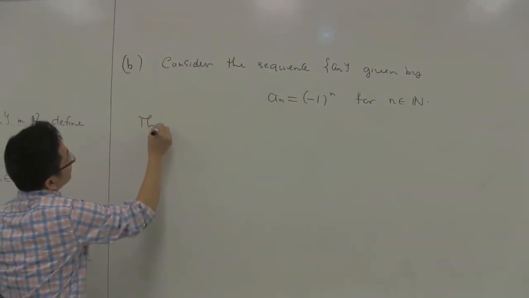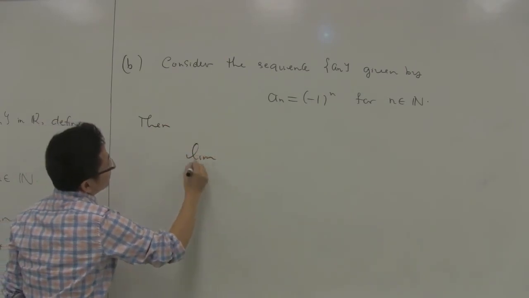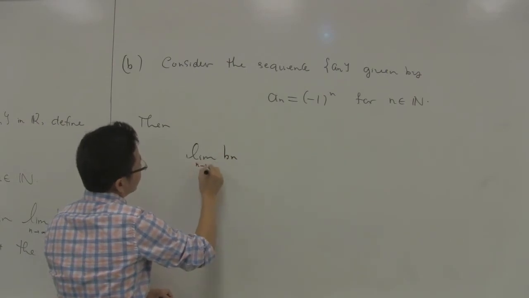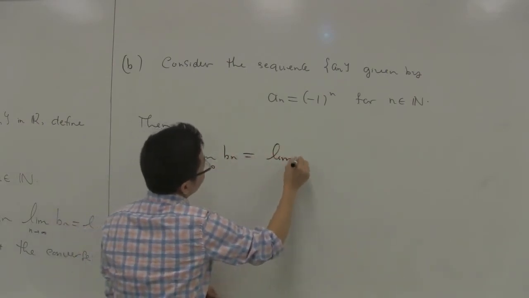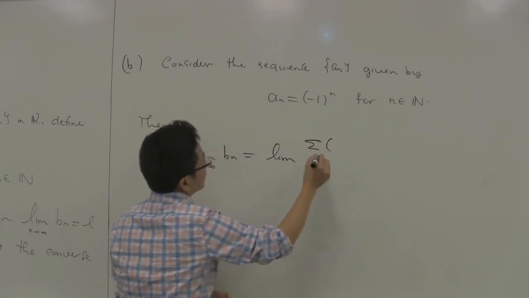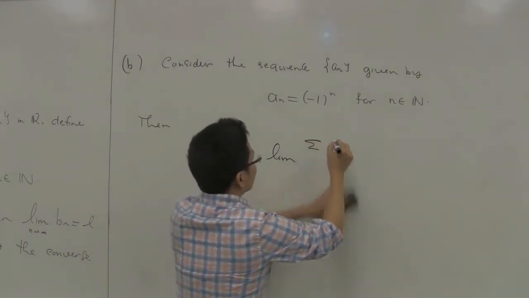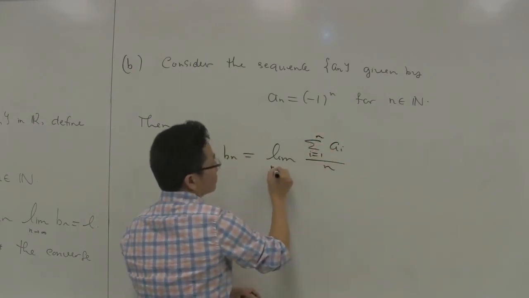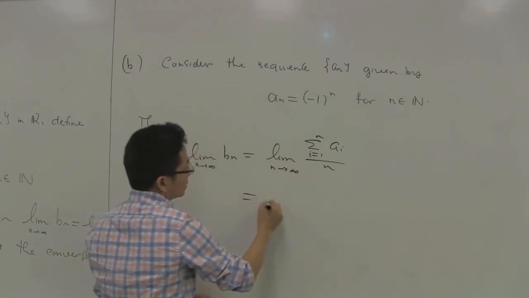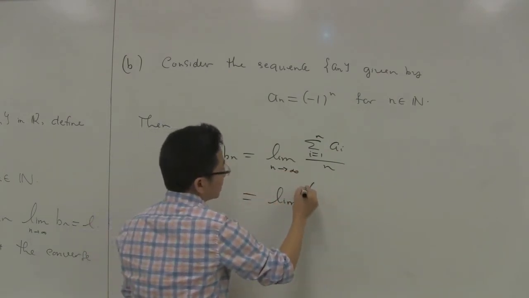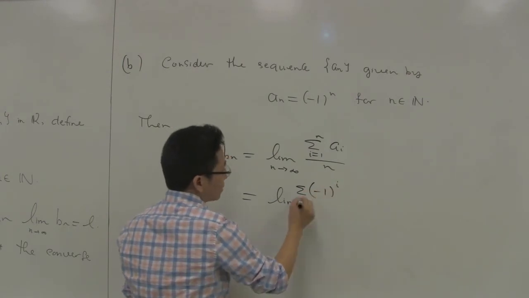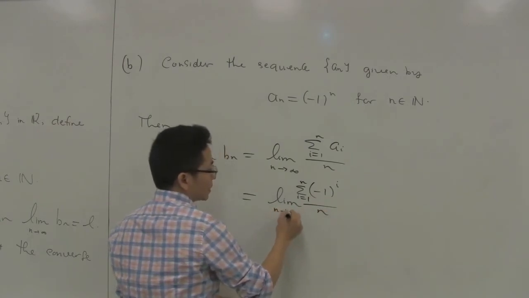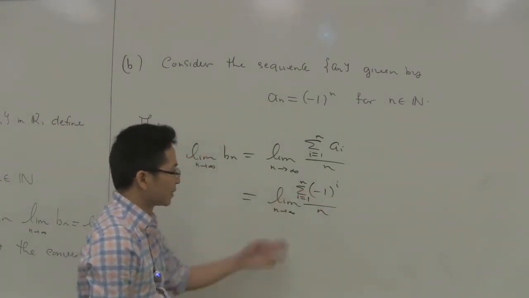Then the limit of b_n as n approaches infinity is the limit of the sum of a_i, where i runs from 1 to n, over n, and this is equal to the limit of the sum of (-1)^i, where i runs from 1 to n, over n. So let's look at this sum from the top.